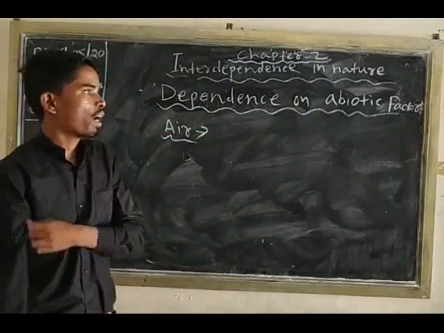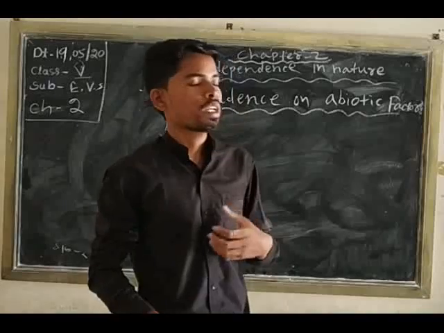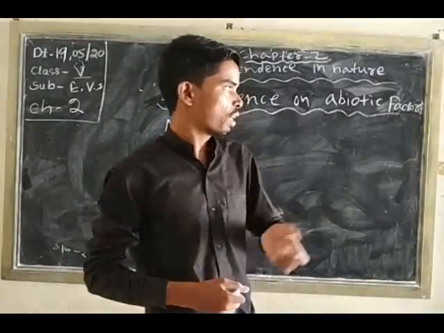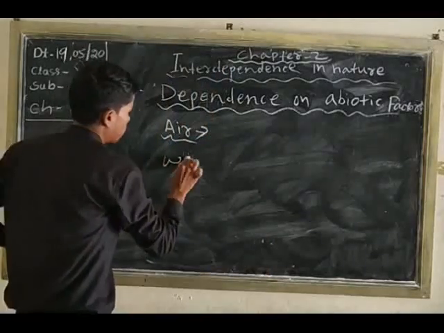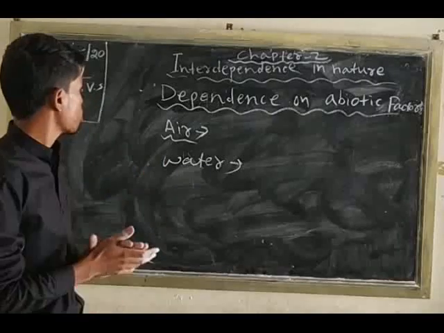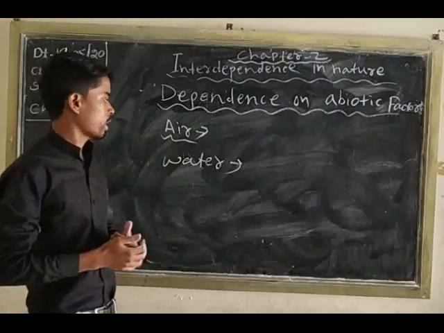Plants also use air. Similarly, water is also an abiotic factor.